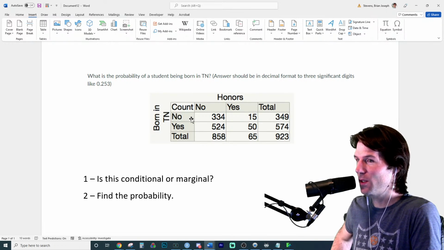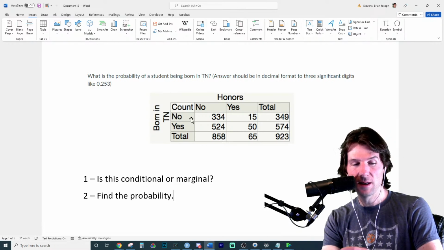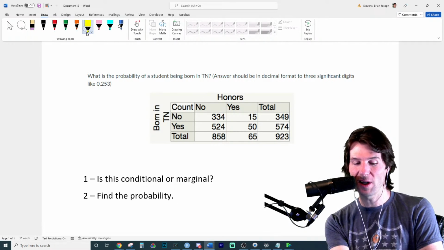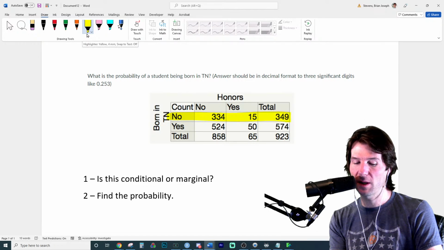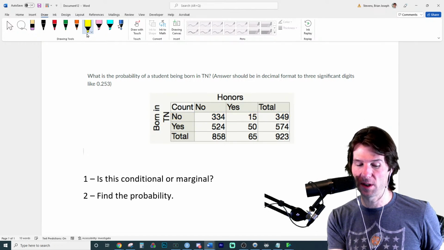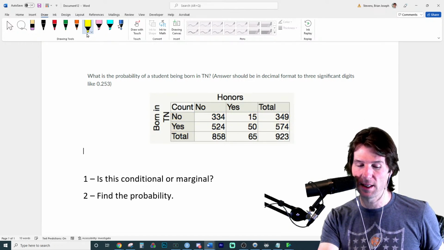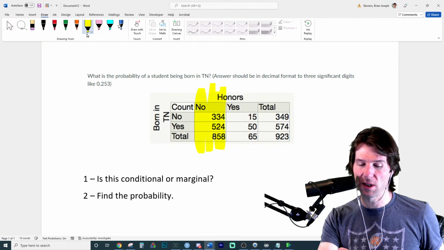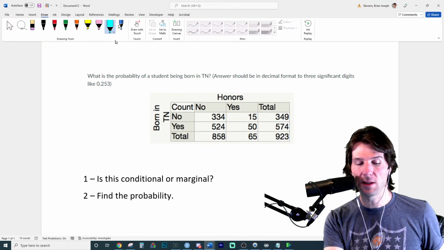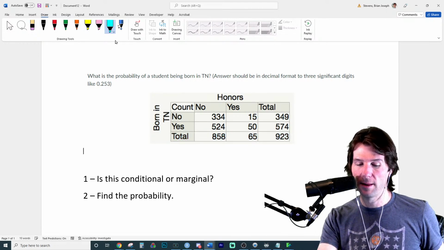So when we say, what is the probability of a student being born in Tennessee? Conditional means you set a condition. Like, that would be conditional on students not being born in Tennessee. This would be conditional on students born in Tennessee. This is conditional on students not being in honors. This would be conditional on students being in honors. And this is marginal, and this is marginal.